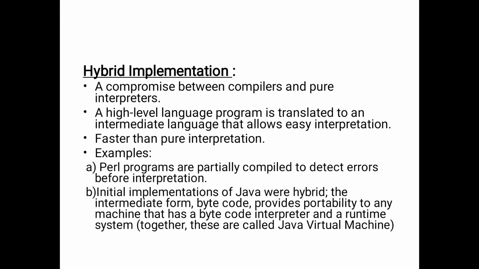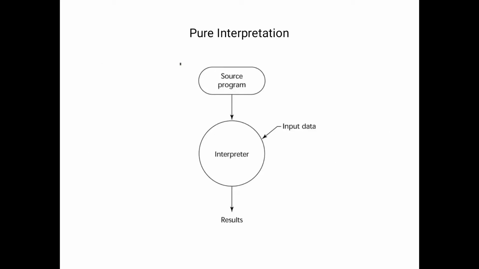After it is compiled, we interpret the program. And the second example is the initial implementations of Java via hybrid. The intermediate form, bytecode, provides portability to a machine that has a bytecode interpreter and the runtime system. So all of these come under hybrid implementation.